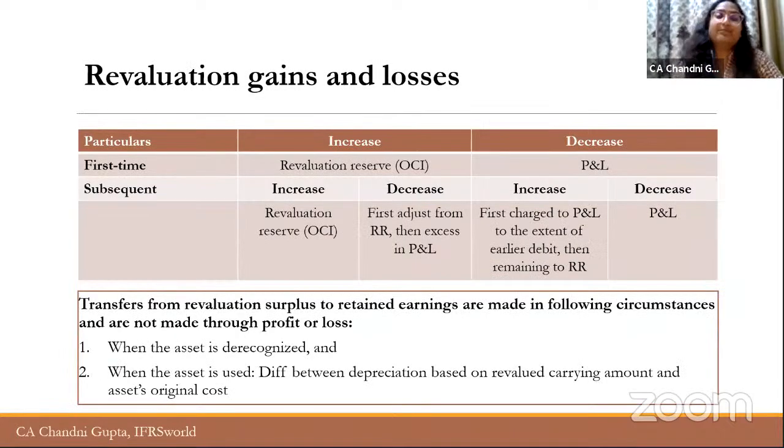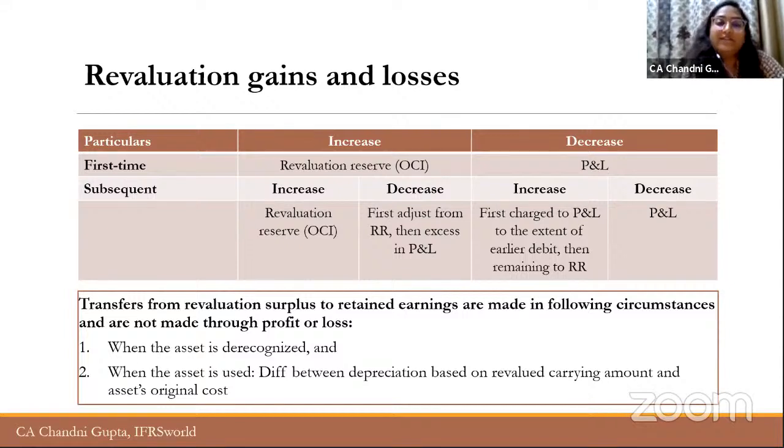So when the company is applying revaluation model, there can be some revaluation gains or losses, right? Because the carrying amount will be different and the fair value will be different. So how will the difference be treated? When it is the first time of revaluation, suppose it is 2019, the company has acquired a particular asset, say a building, and this is the first year of it in the books of accounts.